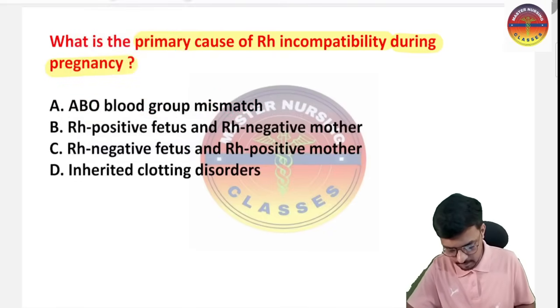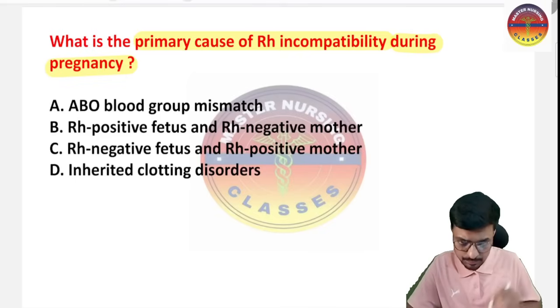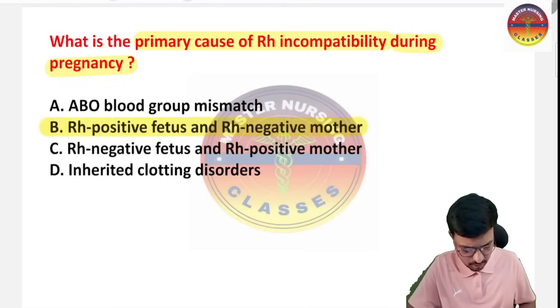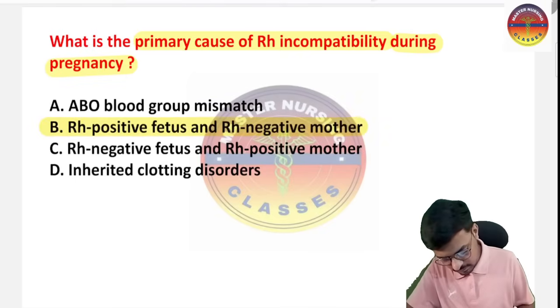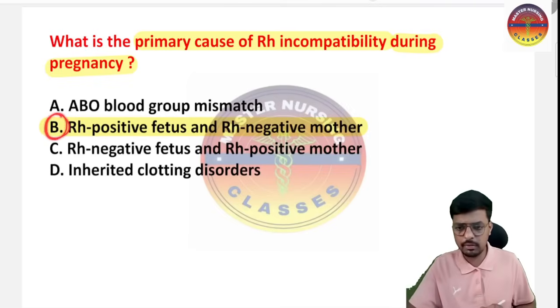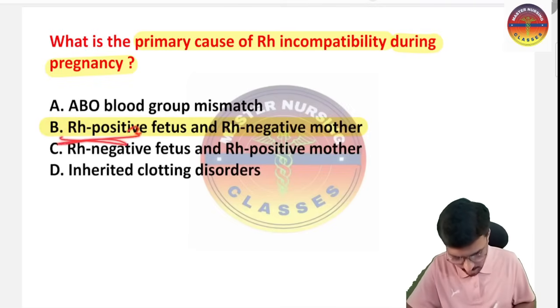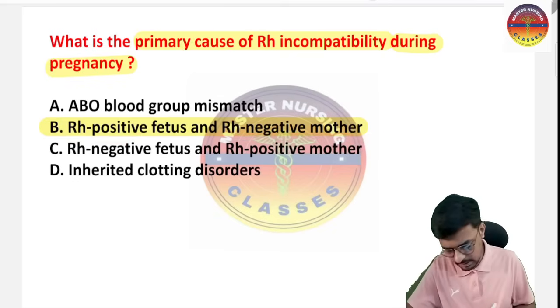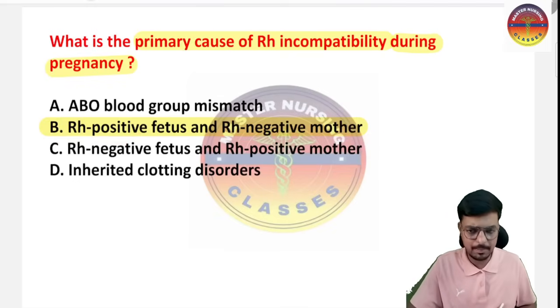Option B is explaining about RH positive fetus and RH negative mother. So absolutely, if incompatibility is to happen, the fetus inside the womb of the mother should be RH positive, and the mother's blood group should be RH negative. Only then will the RH incompatibility happen.